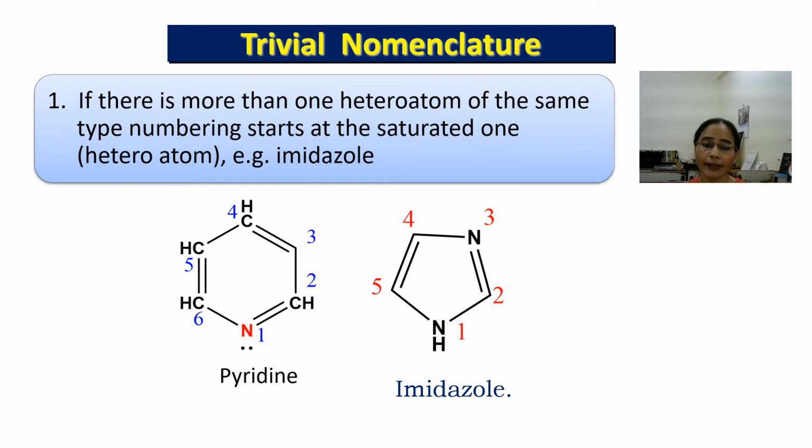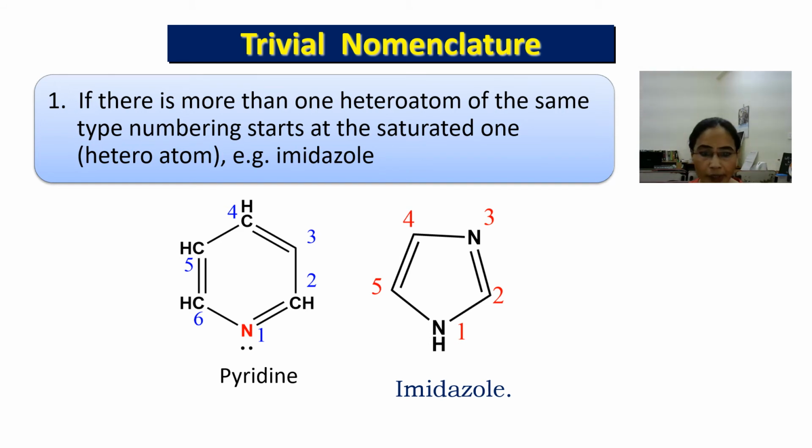But in case of the second ring, there are two heteroatoms, that is nitrogen, where one out of these two nitrogen atoms, the first one is the saturated nitrogen and the second is the unsaturated. So always when we do the numbering, the saturated one gets priority over the unsaturated one.